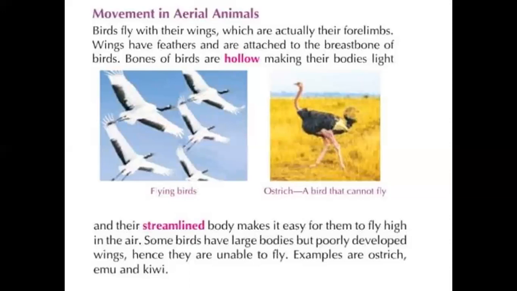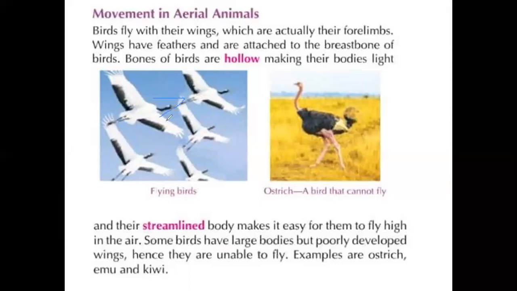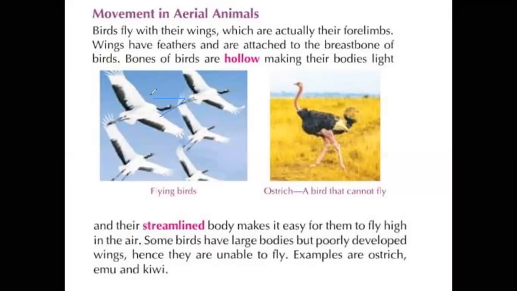Streamlined means cone shaped. See once, the cone shaped, how it is. This cone shape we call a streamlined body design. According to this design, different structures are also modified, even flights, as well as boats in water, with streamlined body design.